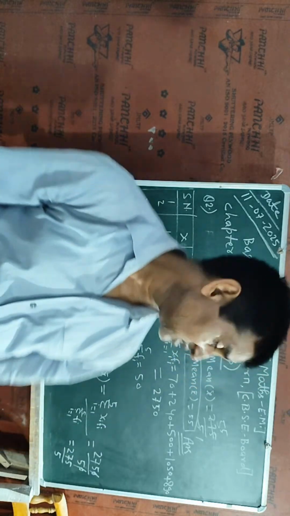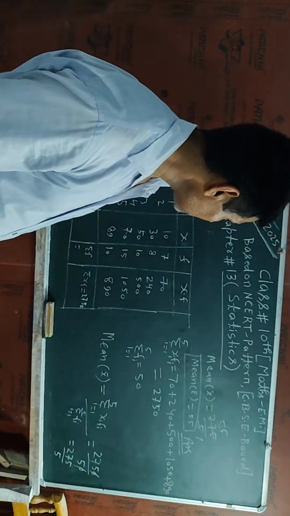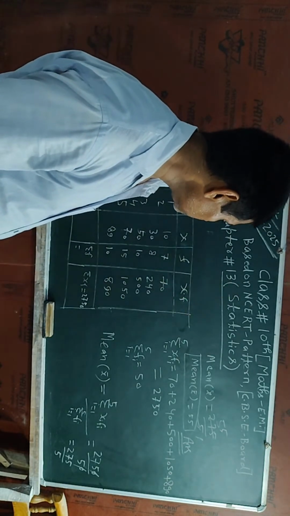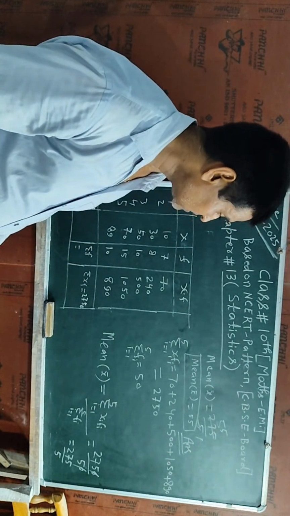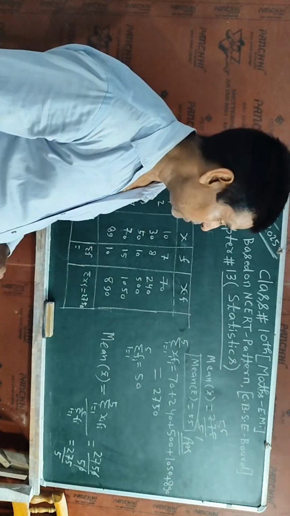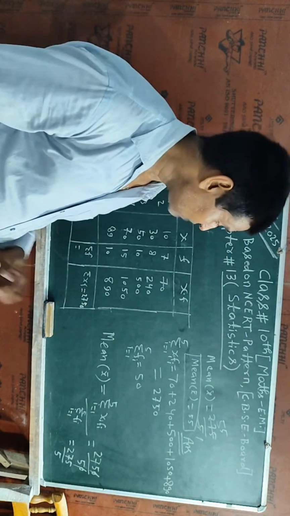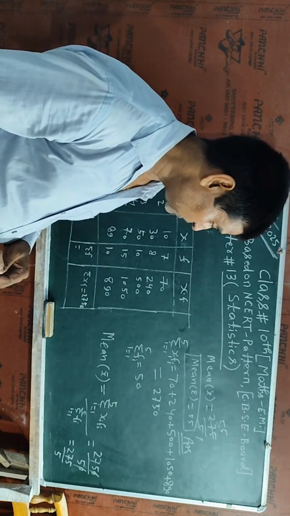Okay students, so this is the required way for getting its value. Here I have explained in statistics 2 point: if data is available in list form, so I will take the arithmetic mean. I will take the sum of all data and then I will divide it by the number of data, and that will be the mean value.